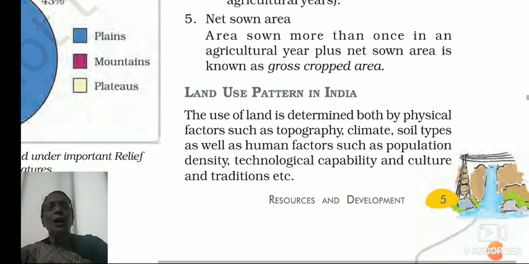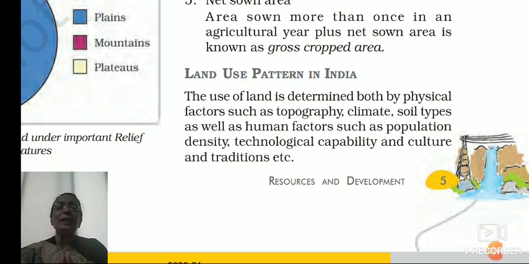Then how is the land use pattern in India, how are we using land, what is the pattern of land use in India. The use of land is determined both by physical factors such as topography, climate, soil types, as well as human factors such as population density, technological capability, and culture and traditions, etc. So the use of land is determined by two factors, physical factors and human factors.